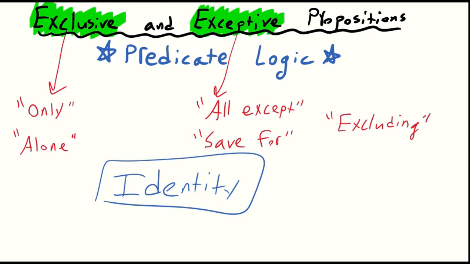So this is very important, because if we're going to make universal affirmative propositions that say only that one guy has this attribute, where we have a universal quantifier, so for all x, we're going to have to specify that x equals that one guy. Or alternatively, if we have an exceptive proposition and it says that everyone has this particular predicate except that one girl over there, we're going to have to say x does not equal that one girl over there.